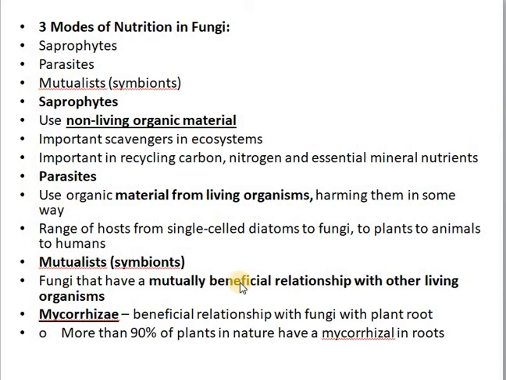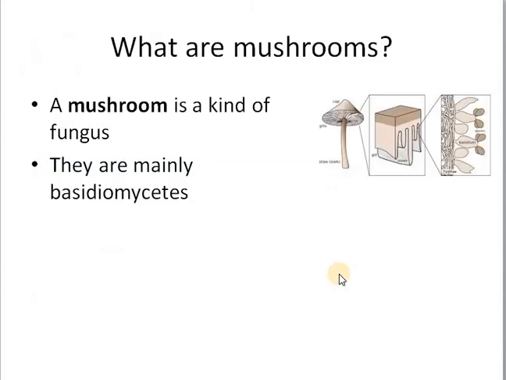Now, third group is called mutualist. They are the group which are living in another organism. These fungi grow in another organism, but they are mutually benefited. Say for example, mycorrhizal fungi. As I told you before, mycorrhizae are association of fungi with the root of the higher plants, and there both the roots and the fungi are mutually benefited. Now, what are mushrooms? We are coming to our point. Mushroom is a kind of fungus, and they belong to basidiomycetes.